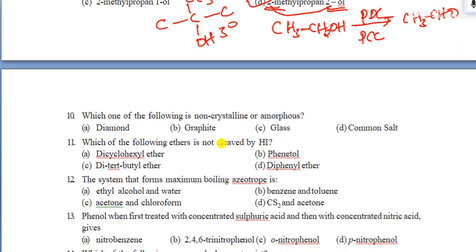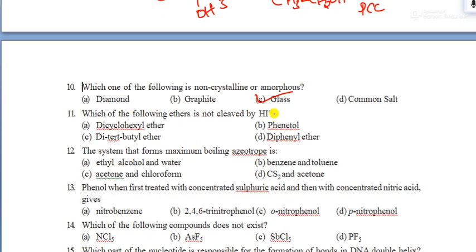Next one is: which of the following is a non-crystalline amorphous solid? Amorphous solid is also called a pseudo solid. Pseudo solid means amorphous. Always remember glass. Amorphous, always remember glass only.